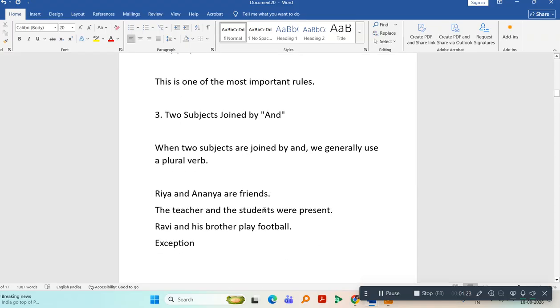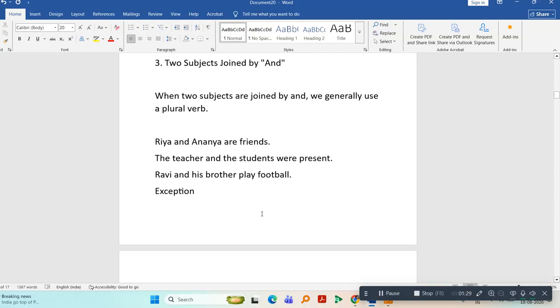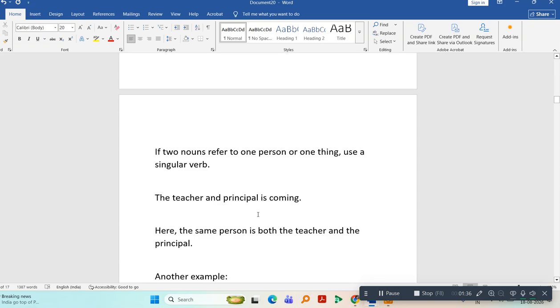Now, the third rule is when two subjects are joined by and, then we will use a plural verb. Riya and Ananya are friends. The teacher and the students were present. Ravi and his brother play football. If two nouns refer to one person or one thing, we use a singular verb.